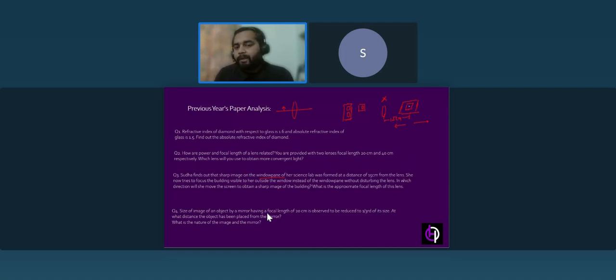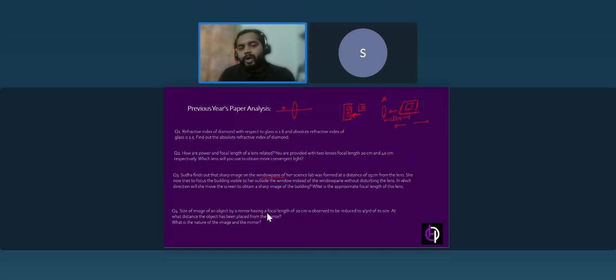And we want a sharp image. So you are not allowed to move this lens. So the building is going away, so the object is going away. So where should the image form? It should come closer to the lens, isn't it? If the object goes away from the lens, the image comes closer to the lens. That shows us that we need to move the screen towards the lens. It should be shifted towards the lens to get a sharp image of the building.